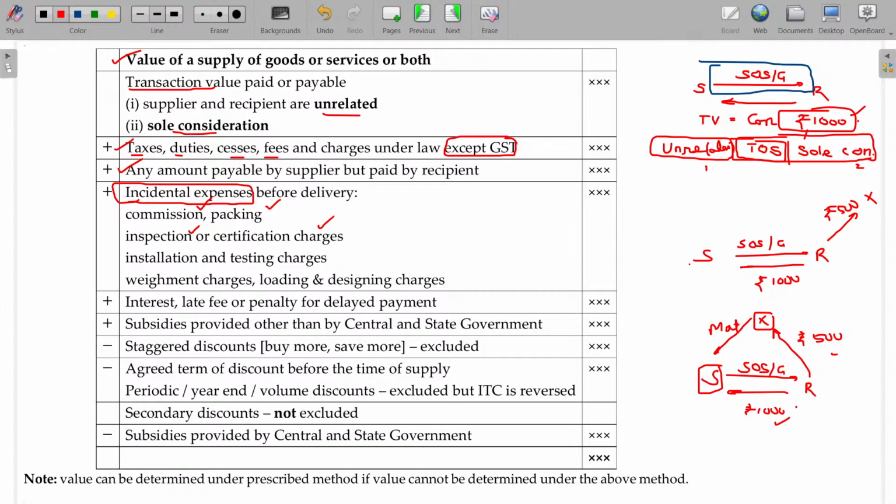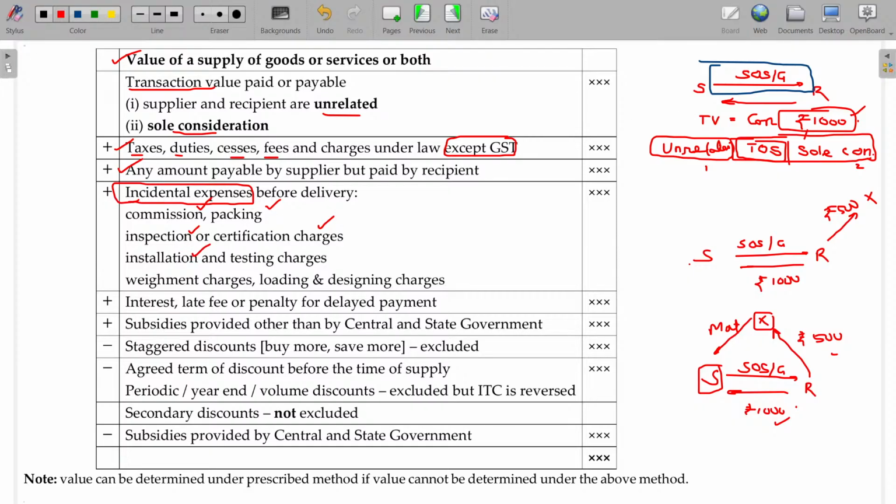And some certification charges, like if you purchase any gold chain or ring, you expect what? BIS standard hallmark signature will be there, right? So with that hallmark signature, you confirm that the purity being 916. So you ask them, give me certificate also. Then for the certification, there's a charge, means that should also be forming part of the transaction value.